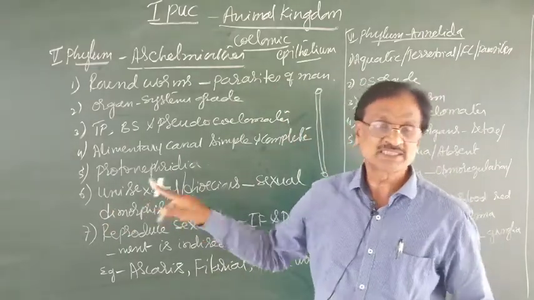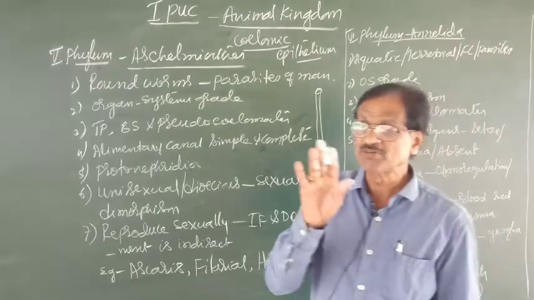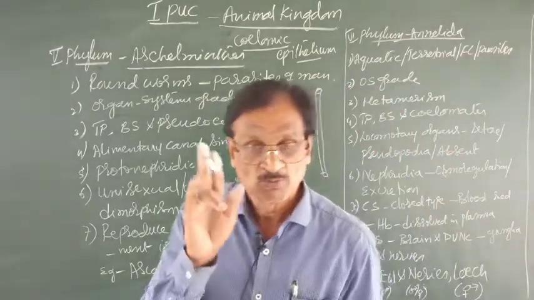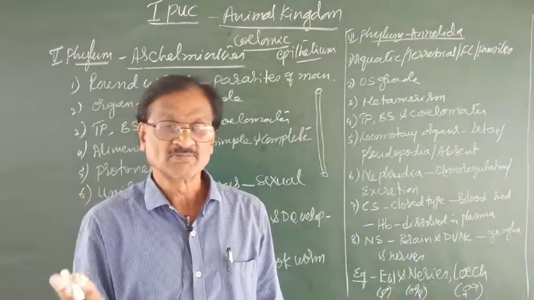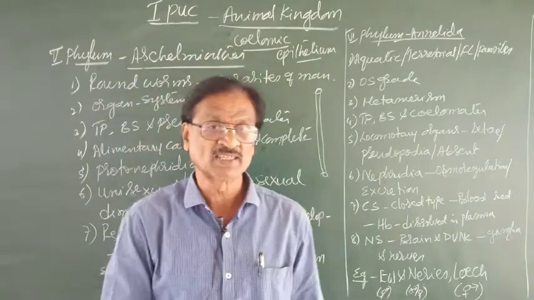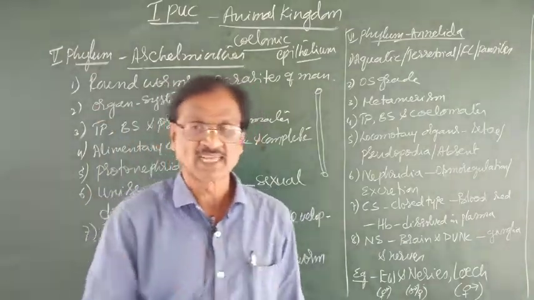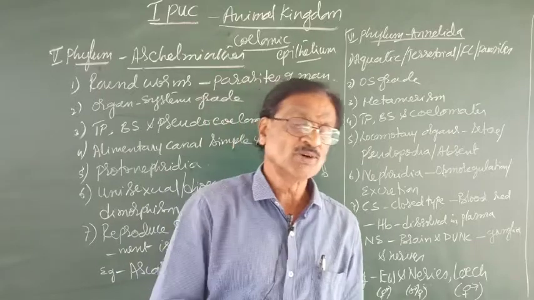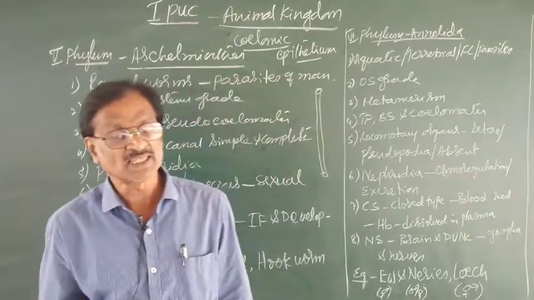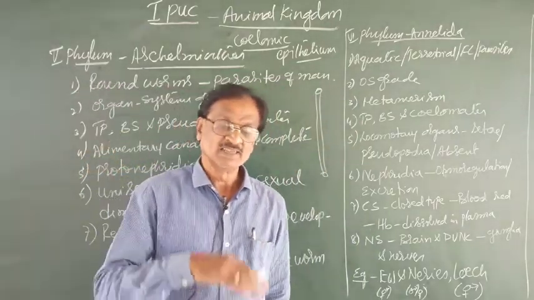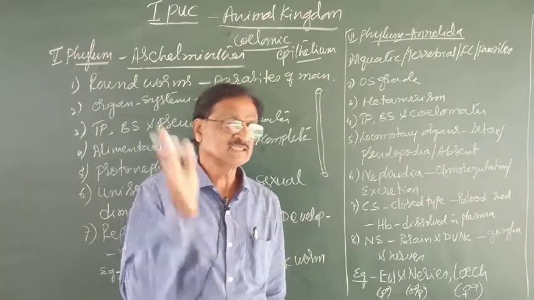Then, they are unisexual forms. The term unisexual in the sense, the individual possesses only one sex organ. That is either female sex organ or male sex organ. I hope you are aware the female sex organ is the ovary and the male sex organ is the testis.